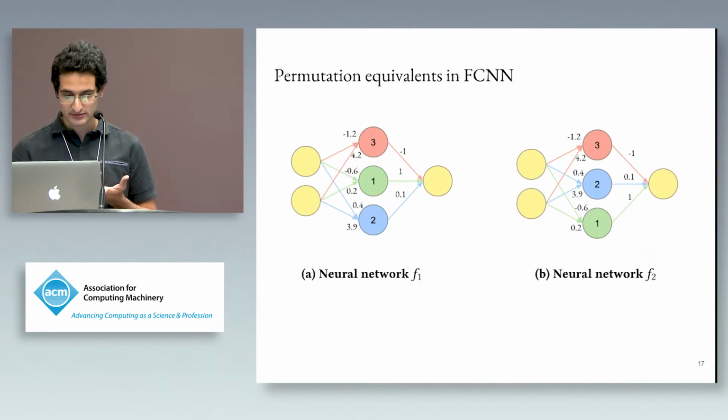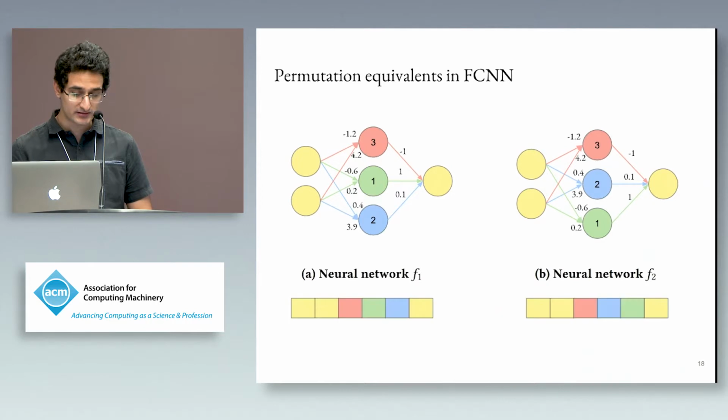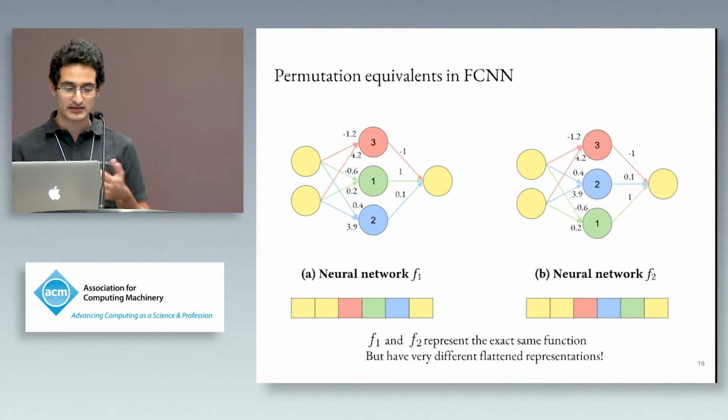But let's look at the vector representation. You can see that the vector representation, when flattened out, looks kind of different. And this makes it very tough for the meta-classifier to recognize these neural networks. So F1 and F2 represent the exact same function, but have very different flattened representations. And this makes the job of the meta-classifier very difficult. So we want to address this. We call these neural networks permutation equivalents. It's there in the paper.